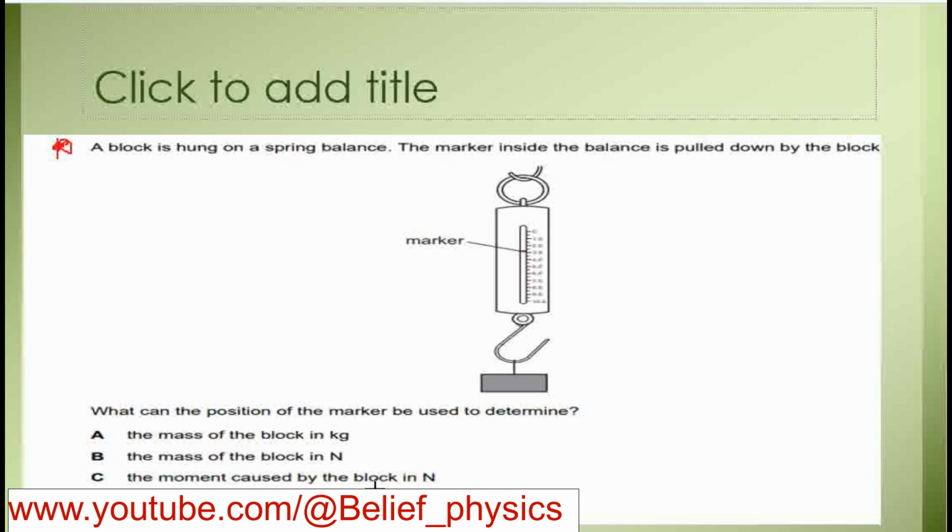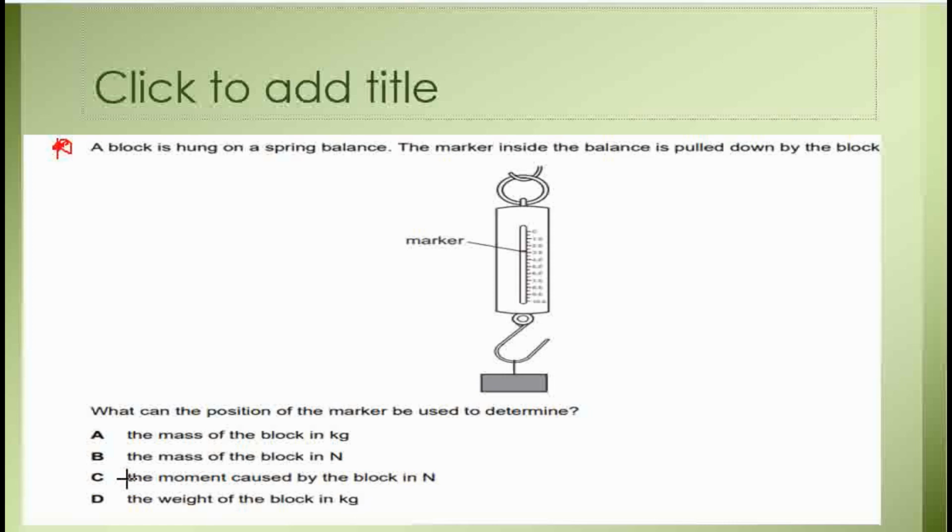C, moment caused by the block in Newton. Moment is also not measured in Newton. Weight of the block in kilograms is also a wrong choice. So the only right choice for this question is A, that is the mass of the block in kilogram can be measured by the marker. Though it can be used to measure the weight, weight is not in kilogram, weight is in Newton. Therefore, A is the correct option for this question.